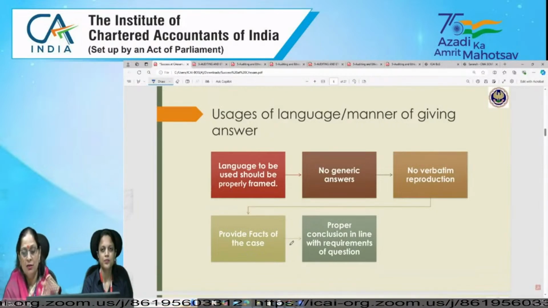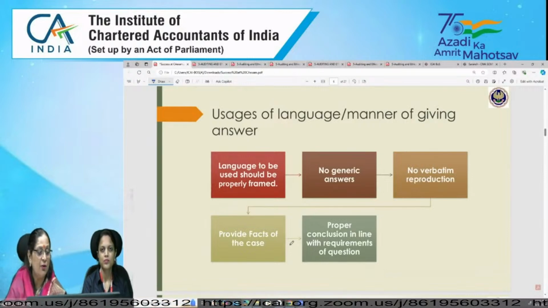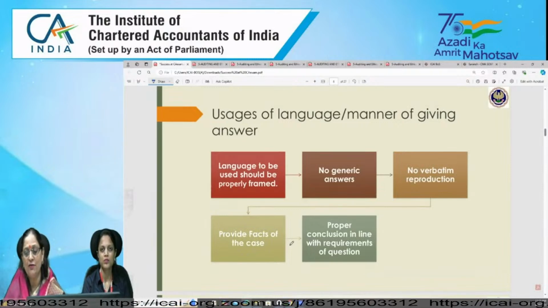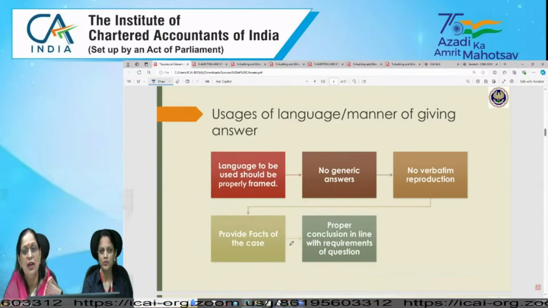But those keywords should be the same. For keywords, like for misstatement or for fraud or for opinion, you should not use any other general terms. For that, much skill is required; that specific word should be used.